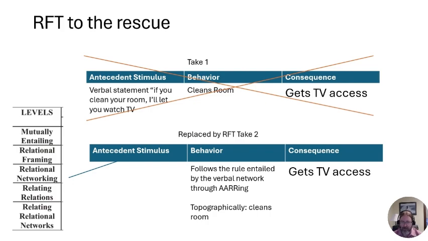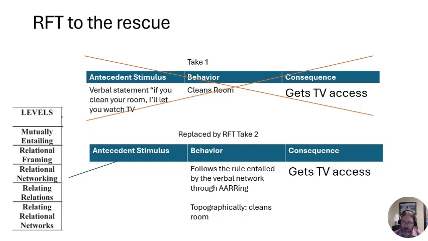Of course, topographically, that's going to look like cleaning the room. Like in this rule here, if I say, if you clean your room, I'll let you watch TV. So topographically, that may look like the person cleaning their room. But what we're really interested in is the fact that they are cleaning that room potentially just through a history of following rules. They may never have gotten TV access. And if the consequence was something that they'd never experienced before or was future and probabilistic, right?